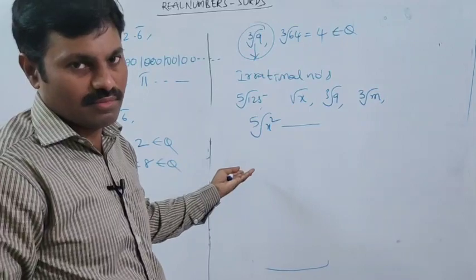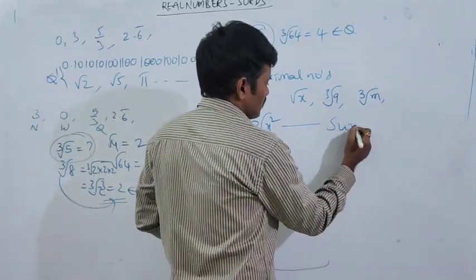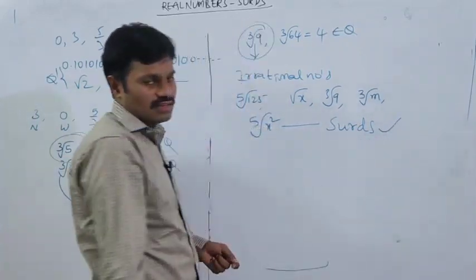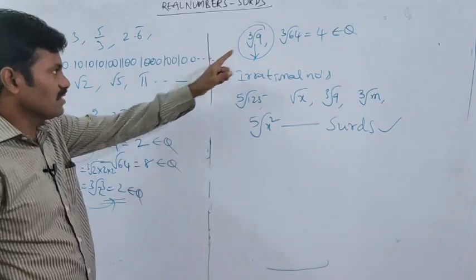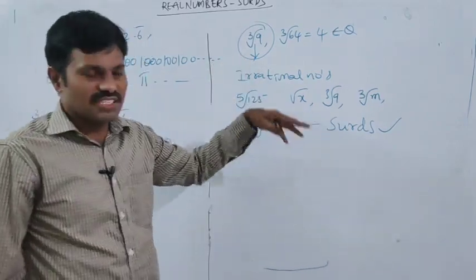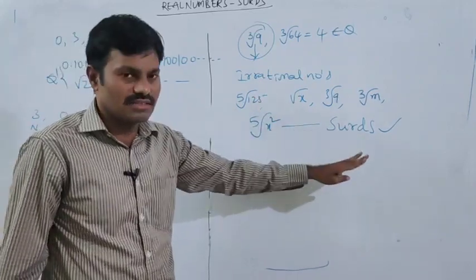We call those surds. So these are irrational numbers, but especially we call this type of numbers surds.